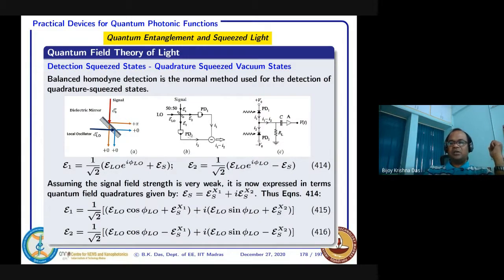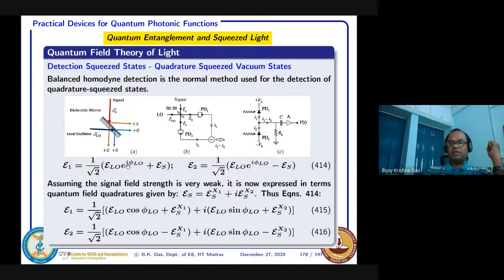Then what happens? E1 and E2, if you try to see, E1 you write like this. ES is the signal amplitude, and ELO is the local harmonic oscillator amplitude, right? That means whenever this signal is coming, it is ES times 1 by root 2, and this side will also go ES times 1 by root 2. But on this side, with 1 by root 2, there will be a pi phase shift, and on this side no pi phase shift. So ES I have given 1 by root 2, and 1 by root 2 times ELO also will come here.